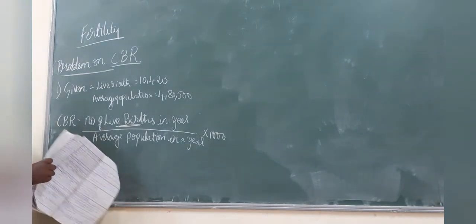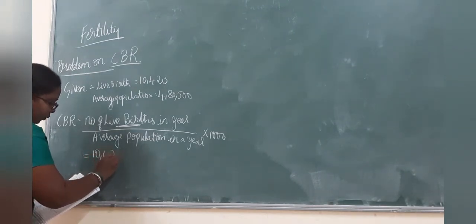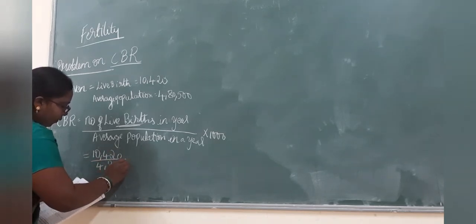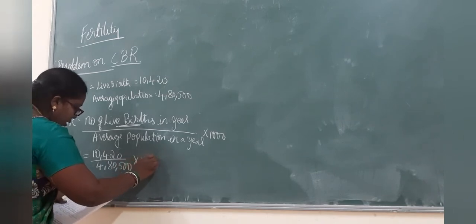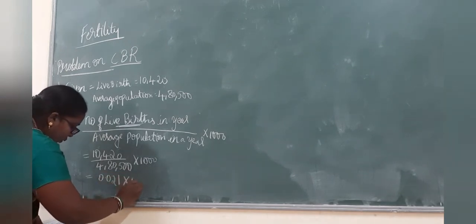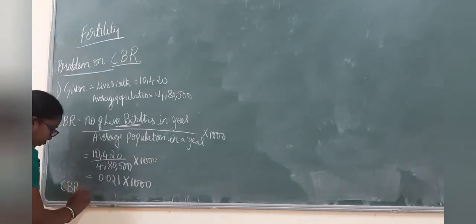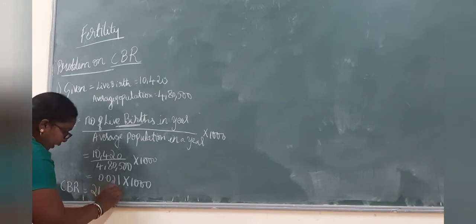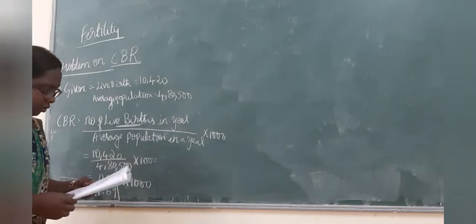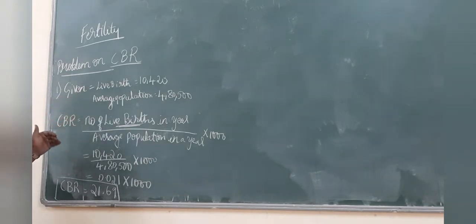So your live births were 10,420 divided by 4,80,500 into 1000. Here you will get 0.021 into 1000. CBR is equal to 21.69. So this is your CBR for your first problem. When the data is given simply, this is the method you will be using.